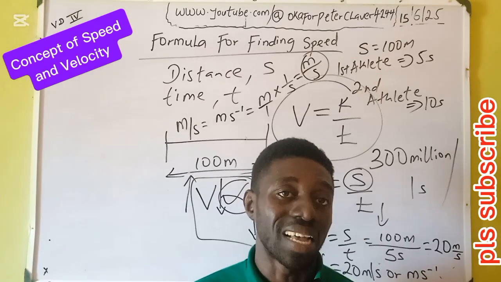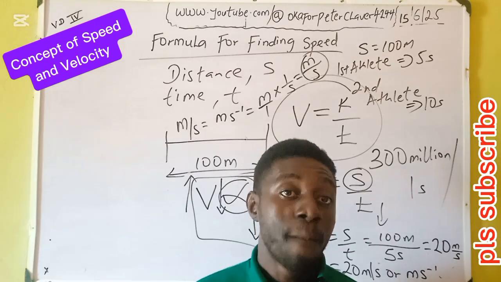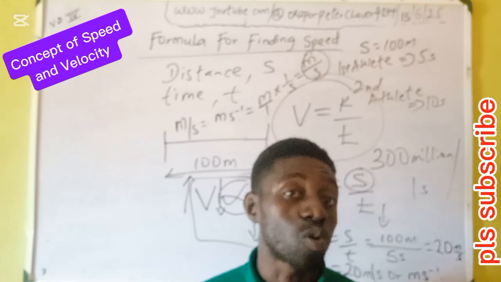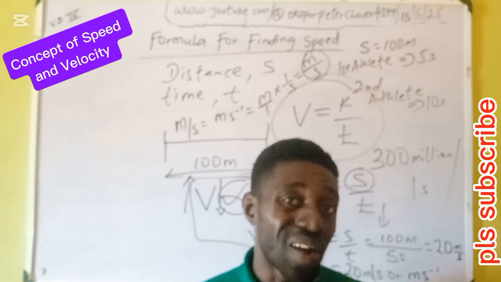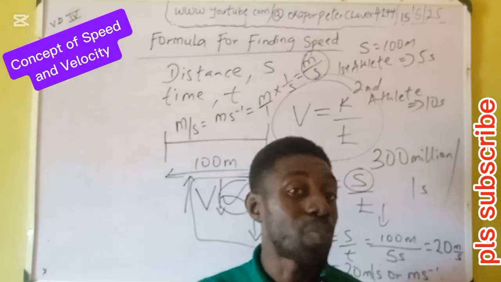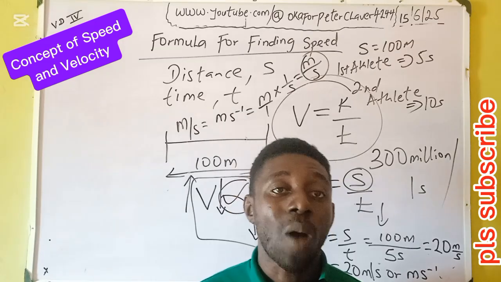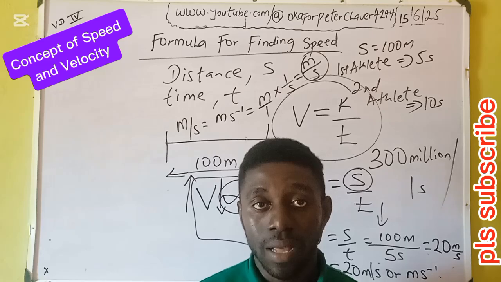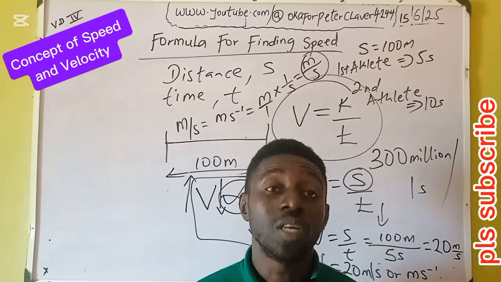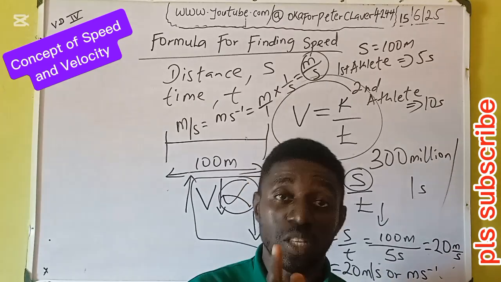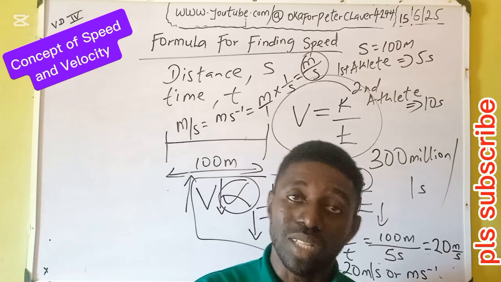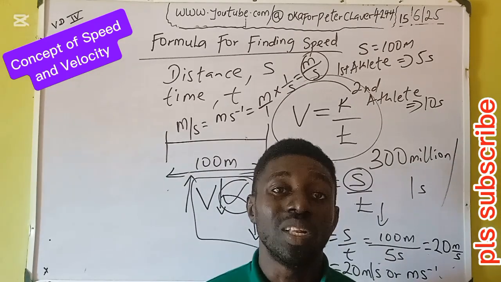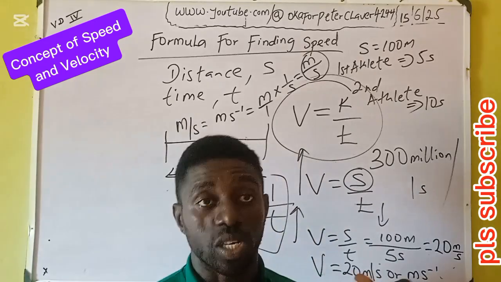That's speed: distance covered in time. But when we talk of velocity, we talk of displacement covered in time, because displacement is specified in direction, whereas distance is not. So speed is distance over time, while velocity is displacement over time. Fortunately, they share the same formula and the same units. The only difference is that distance has no direction, displacement has direction; speed has no direction, but velocity has direction. They have the same units, so it's only direction that differs, and they maintain the same logic.